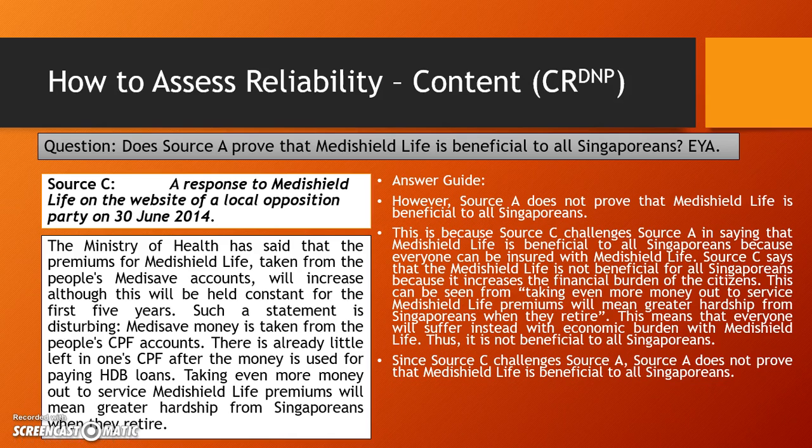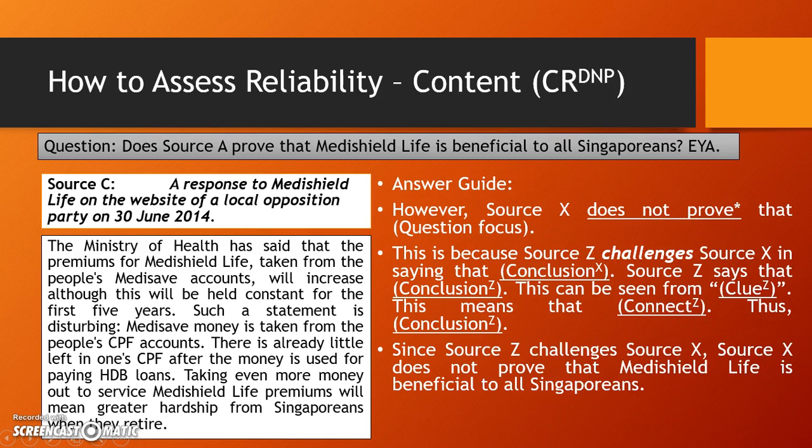So simple. When a source supports source X, source X is reliable, hence it proves. When a source challenges source X, source X is not reliable, therefore does not prove. So a few things here. Prove means reliable, does not prove means not reliable. So again, answer guide. This time around, you have to add in the line, "However, source X does not prove that blah blah blah," question focus. "This is because source Z..."